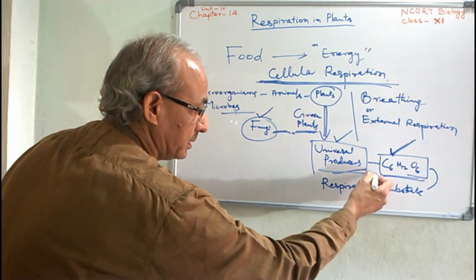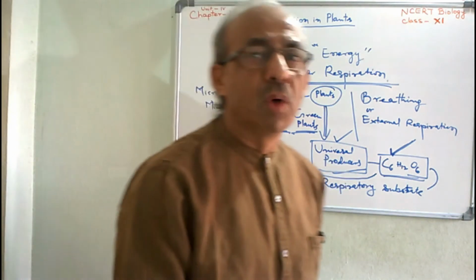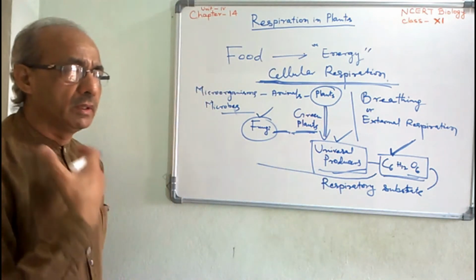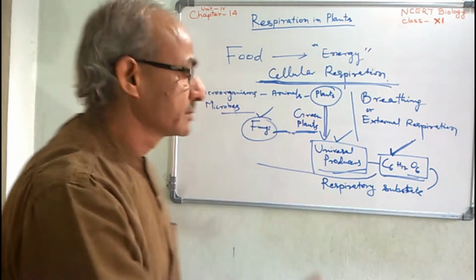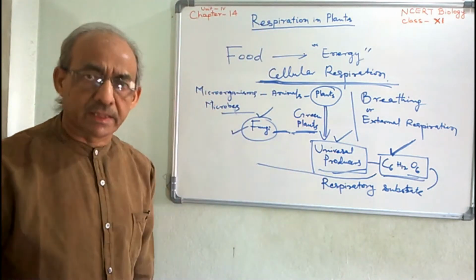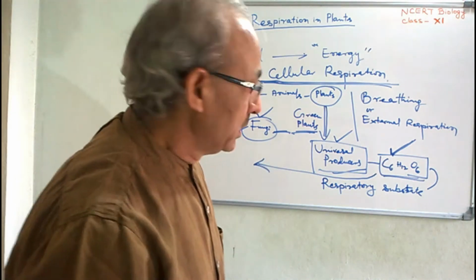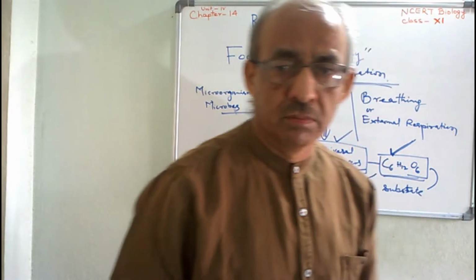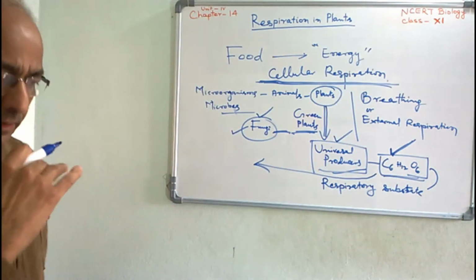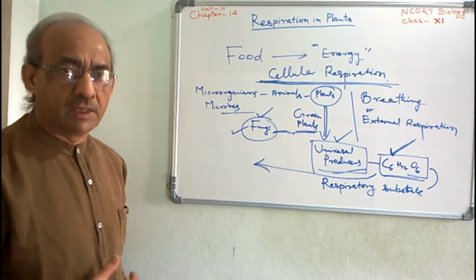This substance, carbohydrate, passes into the body of all the organisms, including animals, human beings, microbes, saprophytic fungi, etc. Thereafter, digestion and assimilation take place in the body of these organisms.